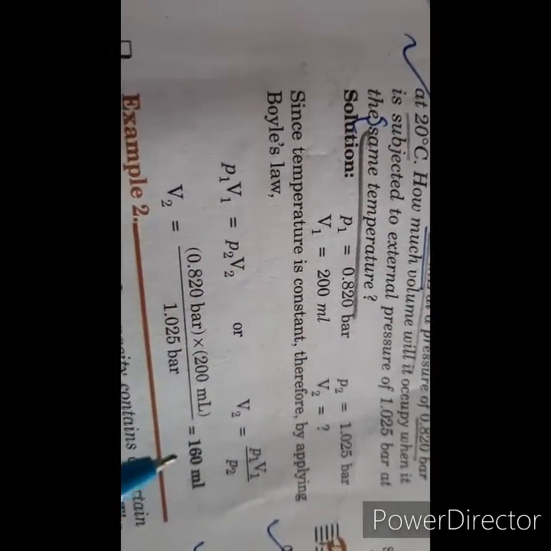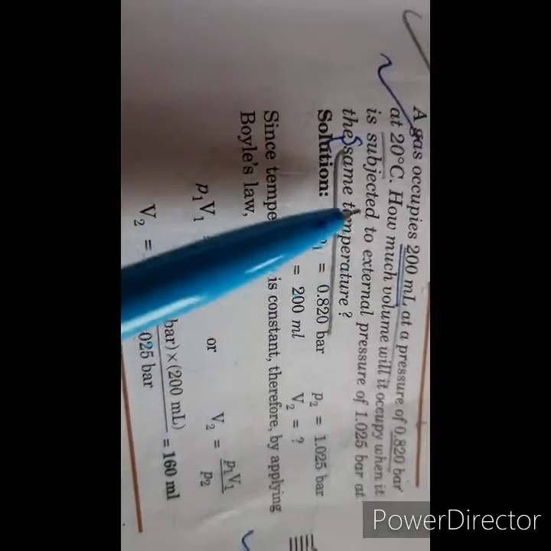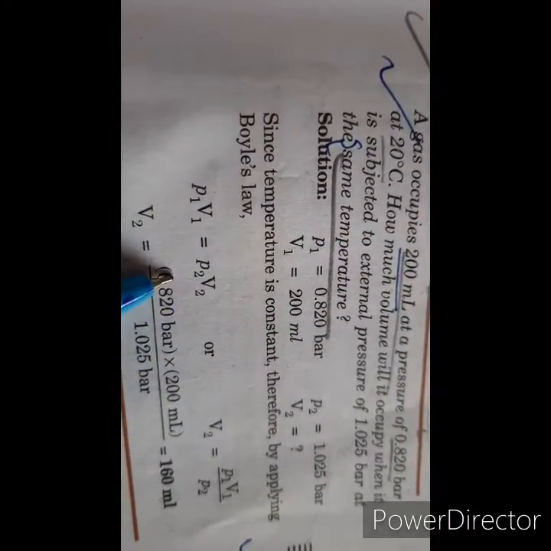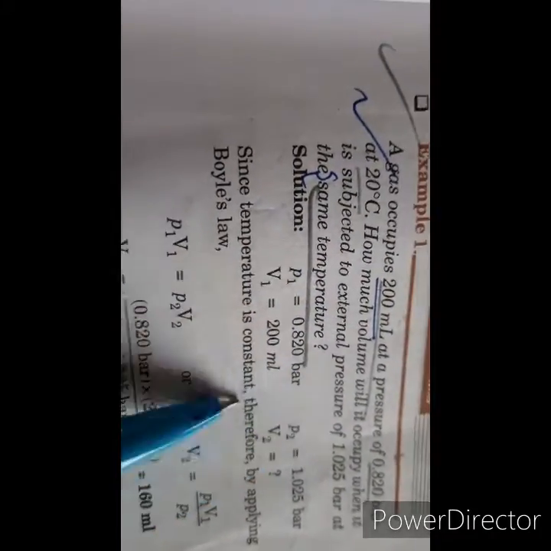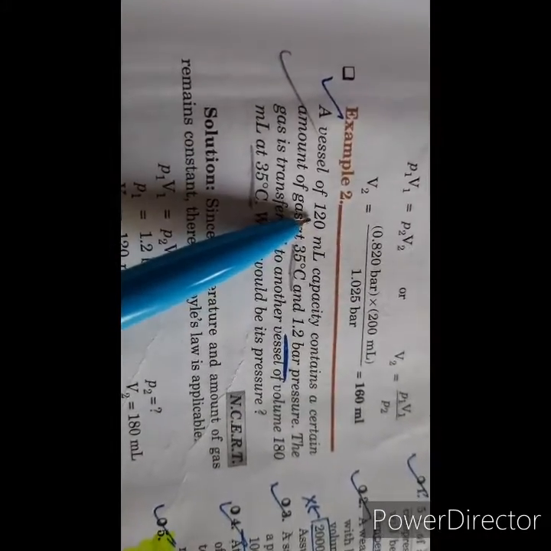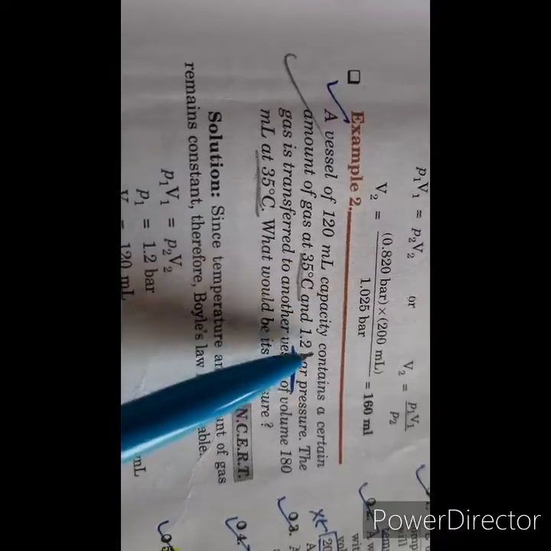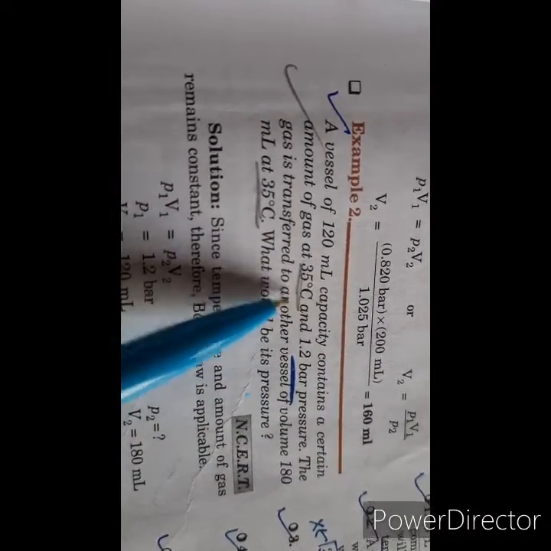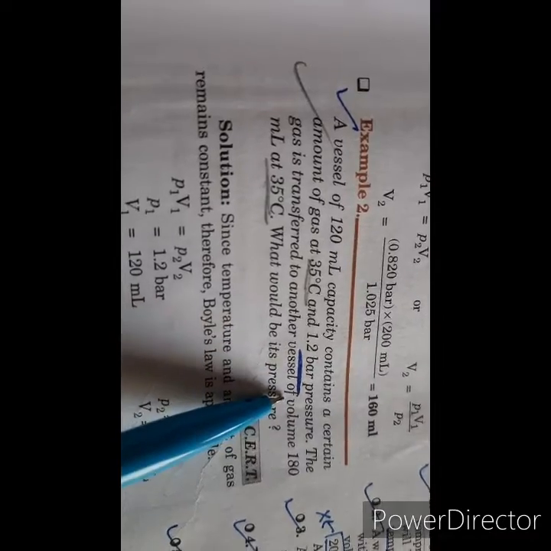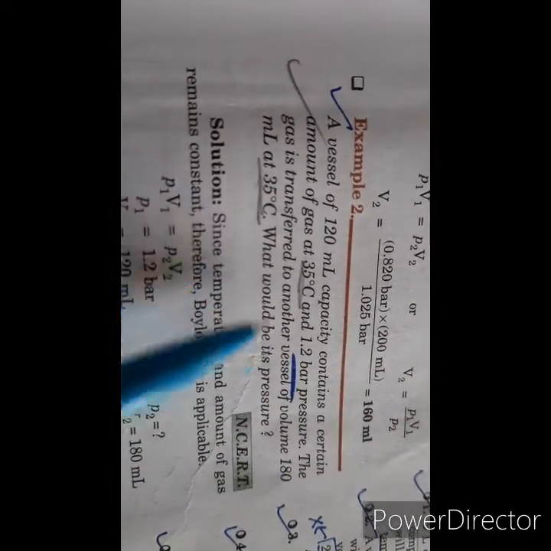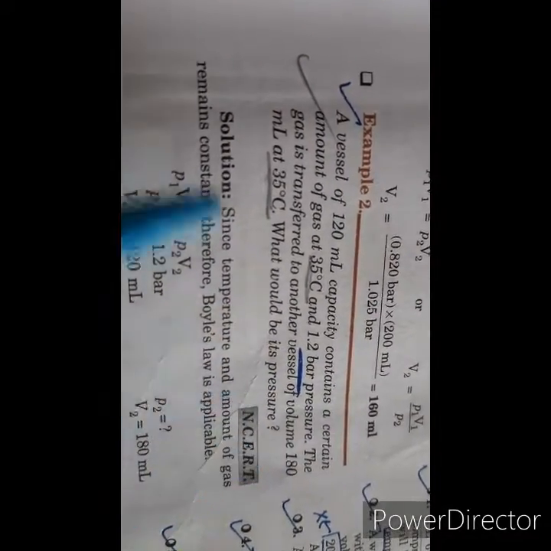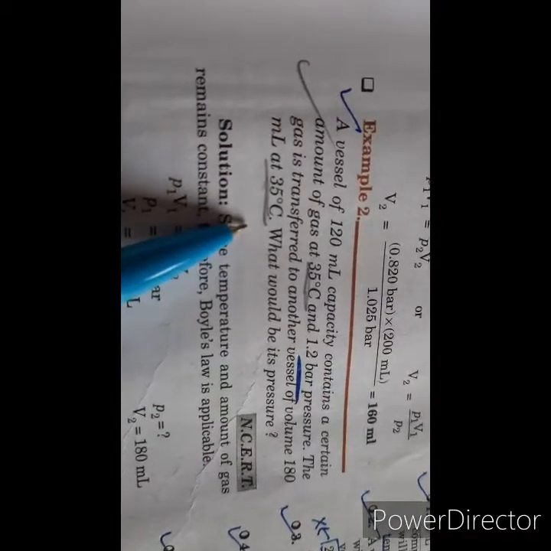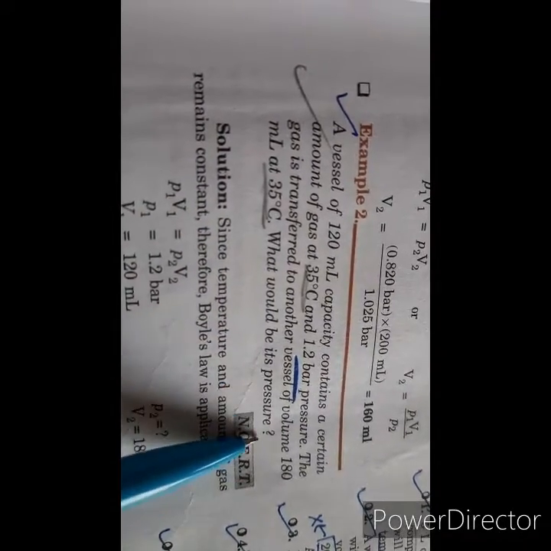So these numericals are quite simple. Only thing is you need to understand that this formula is to be applied when the temperature is same. Now let's see one more question. A vessel of 120 milliliter capacity contains a certain amount of gas at 35 degrees Celsius and 1.2 bar pressure. The gas is transferred to another vessel of volume 180 milliliter at 35 degrees Celsius. So what would be its pressure?